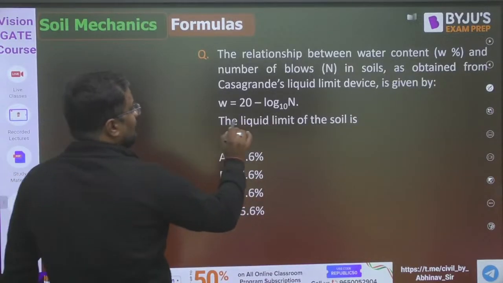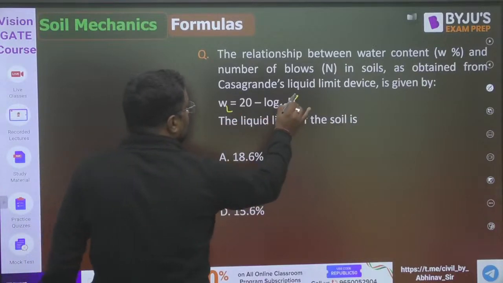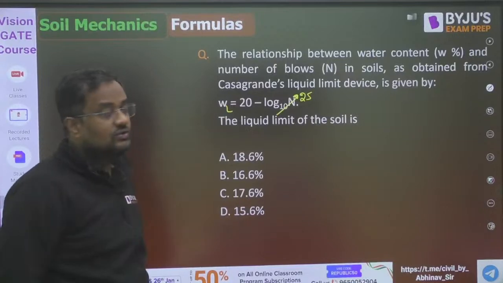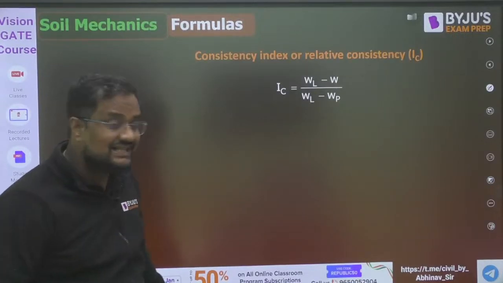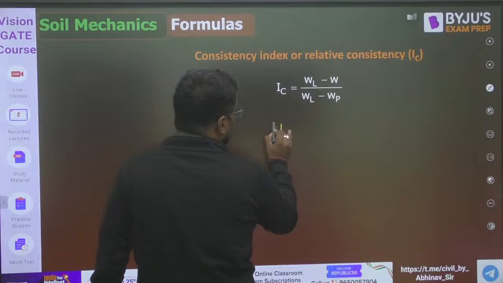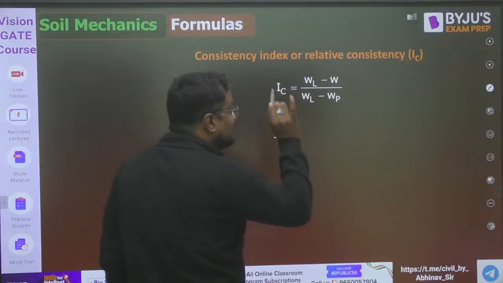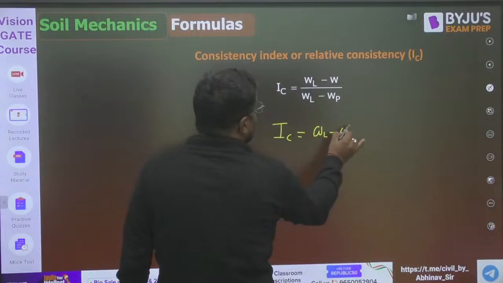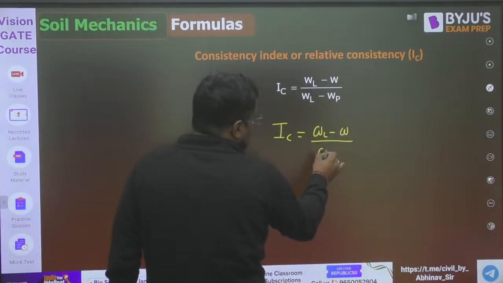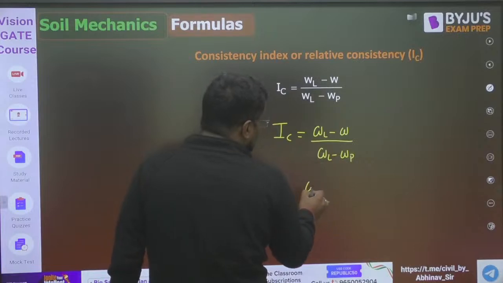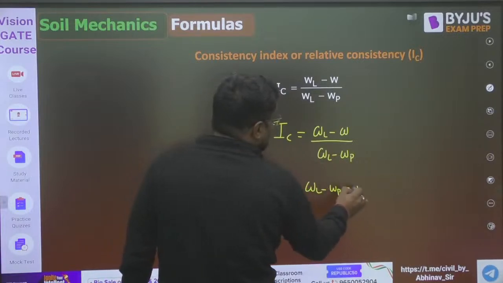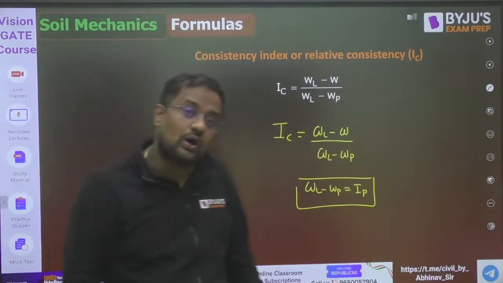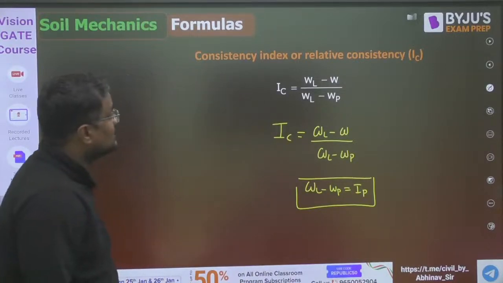Suppose liquid limit has to be found out, then liquid limit corresponds to how many number of blows? Put 25 here. Corresponding to 25 blows, the value is called the liquid limit. Now this is the consistency index. I explained everything, guys, this session is only for formulas. Consistency index is liquid limit minus natural water content, whatever is the existing condition, upon W L minus W P. Now W L minus W P is also called the plasticity index, the region in which the soil is plastic. So this is the consistency index.